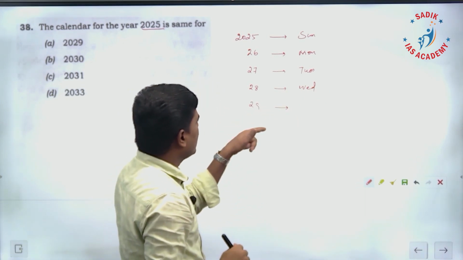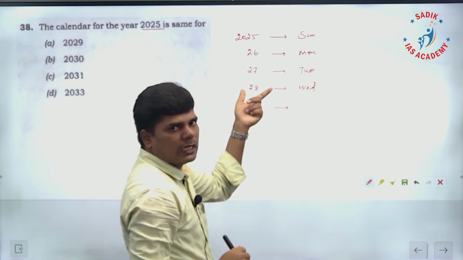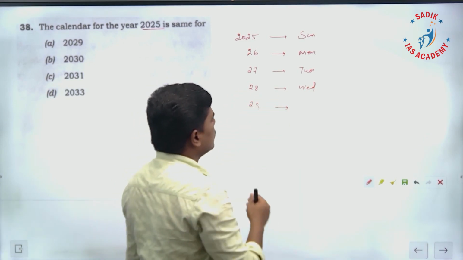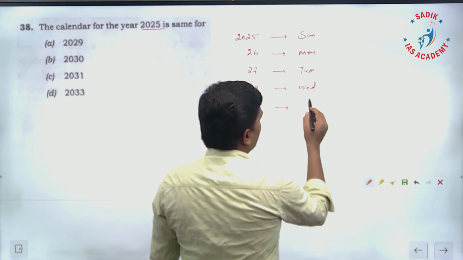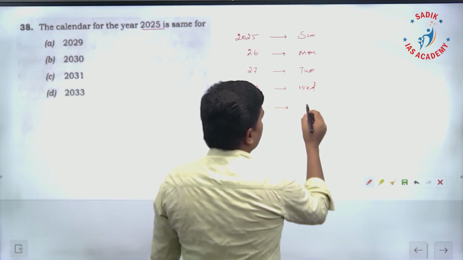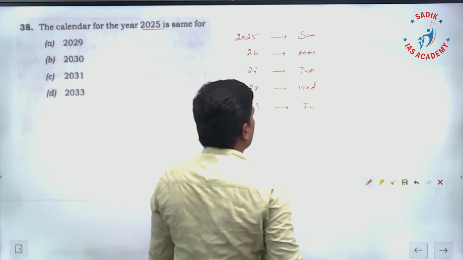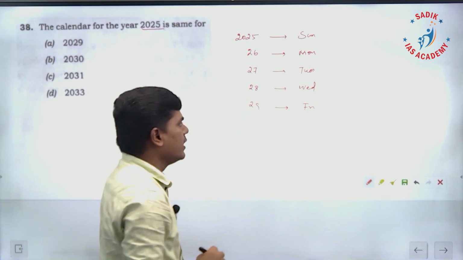2029 is an ordinary year, but before that we have what? Leap year, therefore 2 odd days, we have to go forward 2 days, therefore Wednesday, Thursday, it is going to start with Friday. 2029 is going to start with Friday.